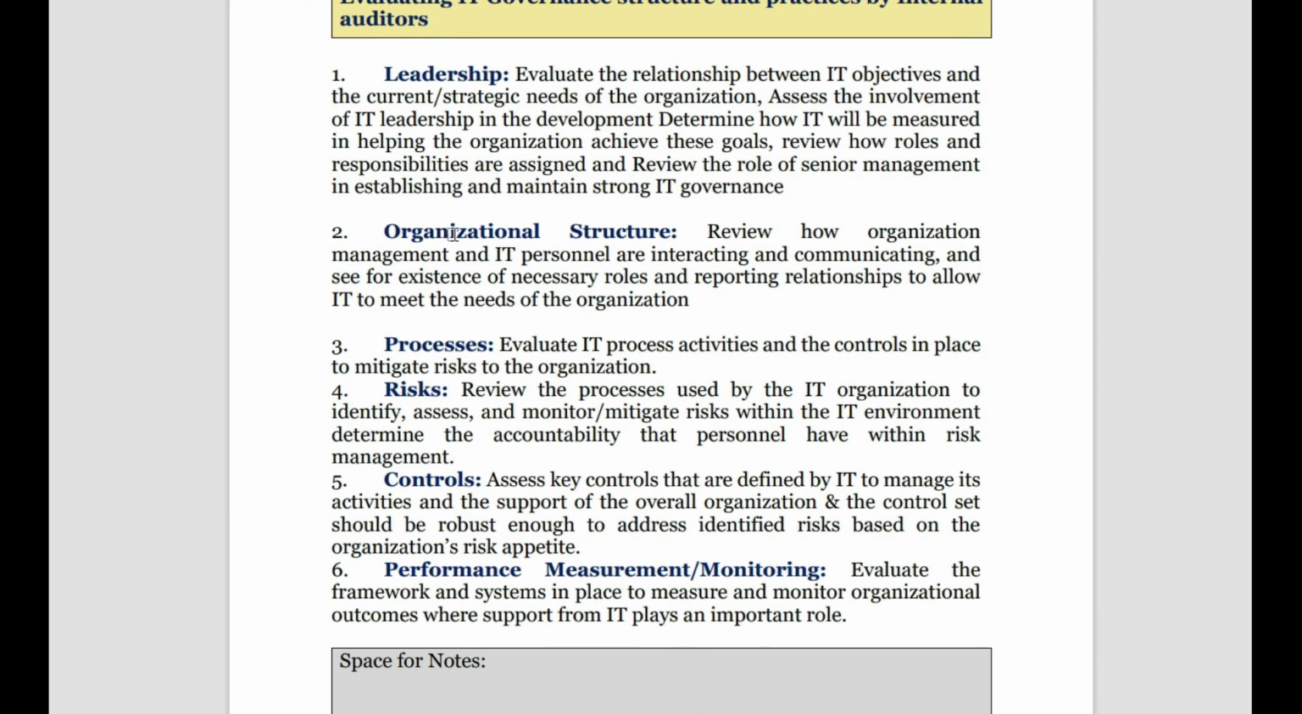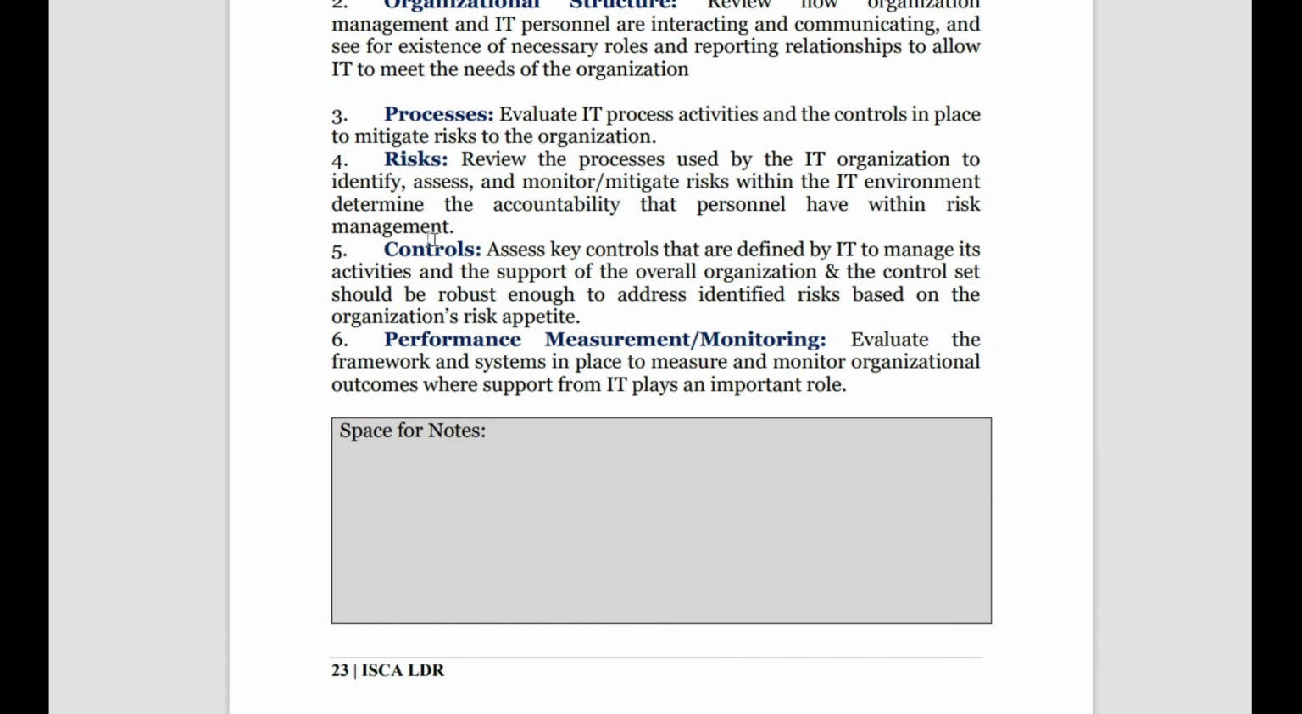He sees how the leadership is, how the organizational structure is, how the process flows, what the risks faced by the organization are, what the unhidden risks are which they don't see, what controls are available, what must be improved, and how the performance and measurement is, and how it is monitored.